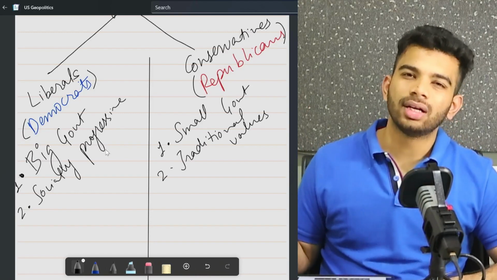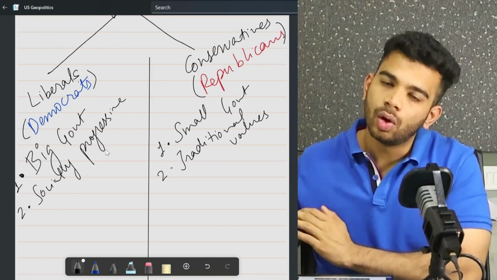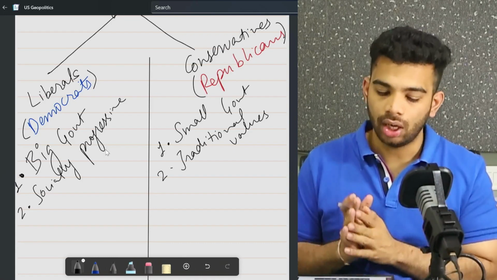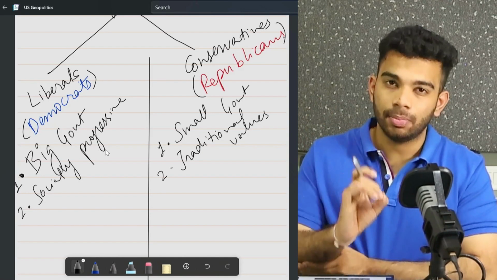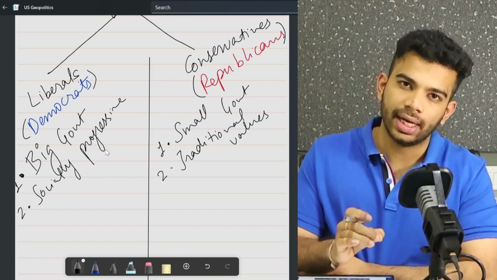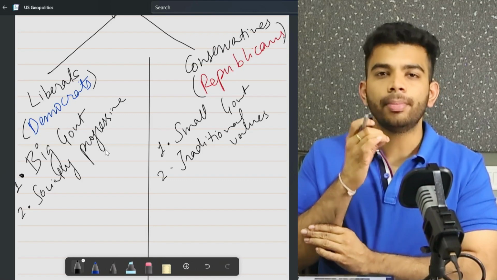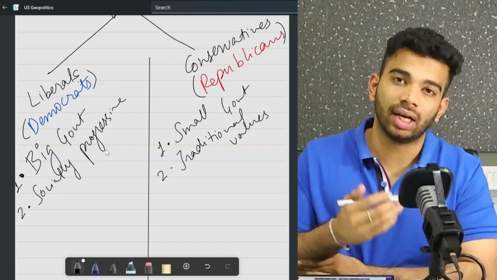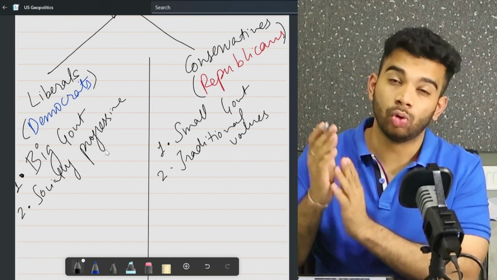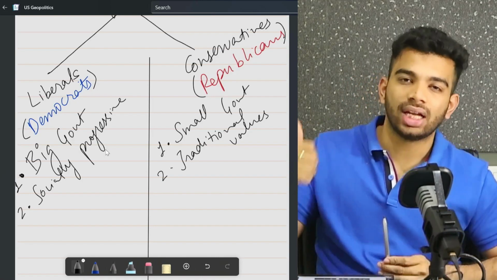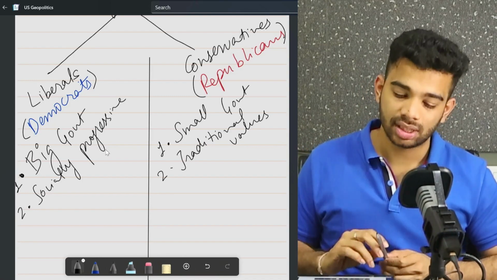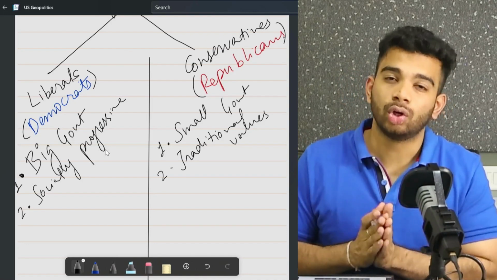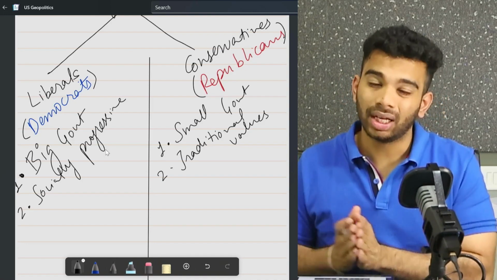The next fundamental difference is social progressivism versus traditional values. Now, what is social progressivism? Sounds fancy, but trust me, it is not. What that means is that liberals advocate for LGBTQ plus rights, gender equality, racial equality, then DEI, which is diversity, equity, and inclusion, and most importantly, reproductive rights as well. That is one very important issue in the United States, where the liberals advocate for everyone having access to abortion rights, whereas the Republicans are the opposite of this.